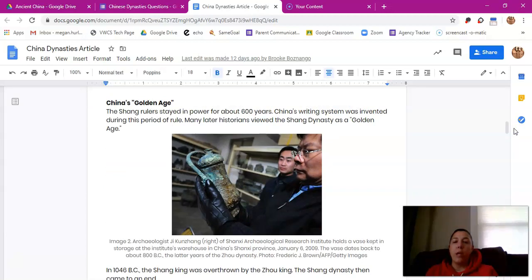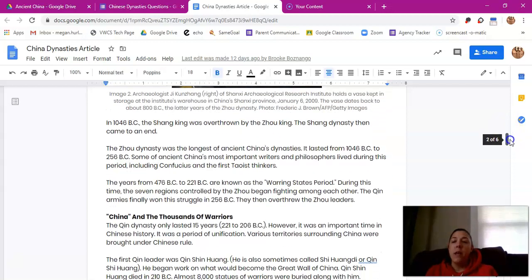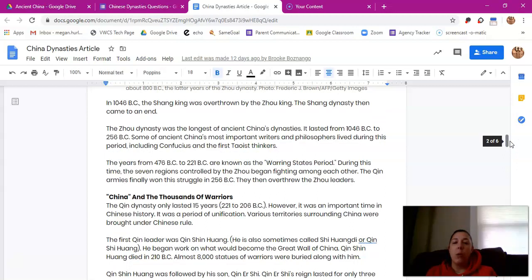China's Golden Age. The Shang rulers stayed in power for about 600 years. China's writing system was invented during this period of rule. Many later historians viewed the Shang dynasty as a golden age. In 1046 BC, the Shang king was overthrown by the Zhou king. The Shang dynasty then came to an end.